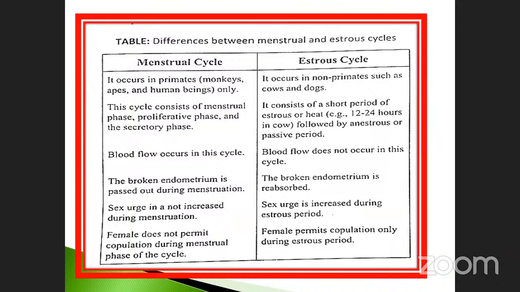The female does not permit copulation during the menstrual phases of the cycle. During these phases, there is no sexual contact. But in the estrous category, the female permits copulation only during the estrus period. These are the changes. Just note them down.